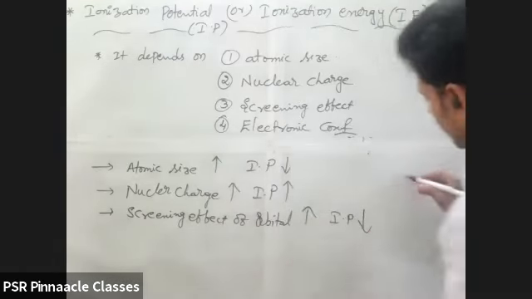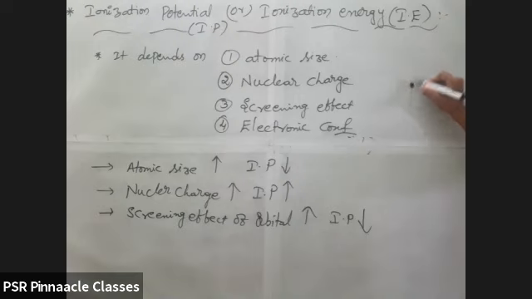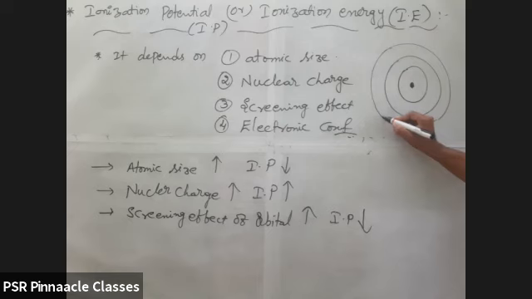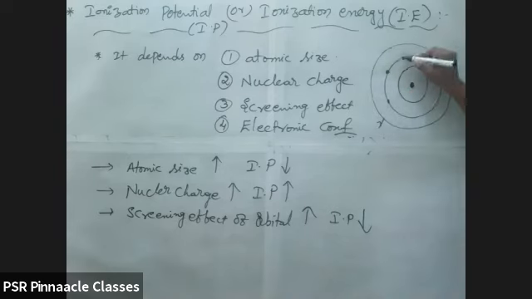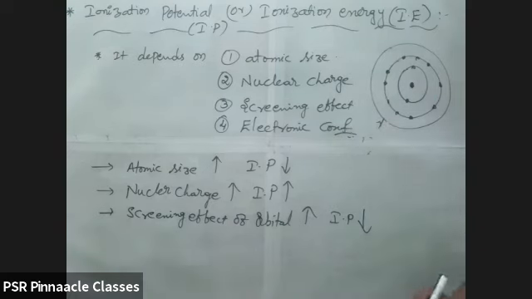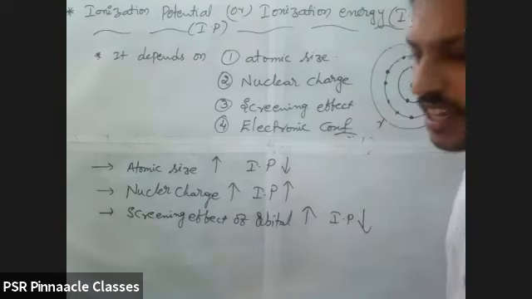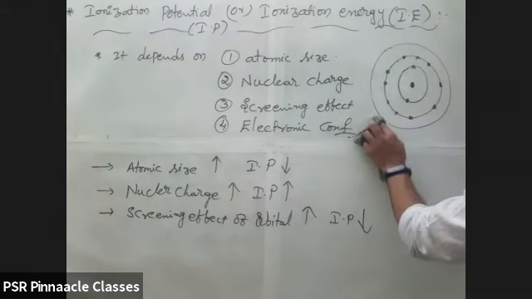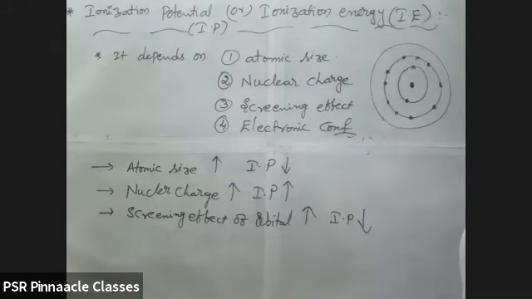The screening effect of orbitals. See once, this is a nucleus. Around the nucleus, electrons are revolving. I want to remove the electron from the outermost orbital. So if inner electrons are more, then more screening effect will be there. Are you able to understand? Then I can remove the electron from the outer orbital very easily.